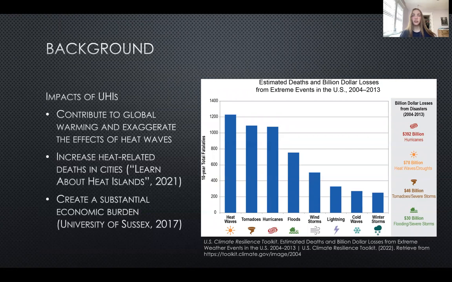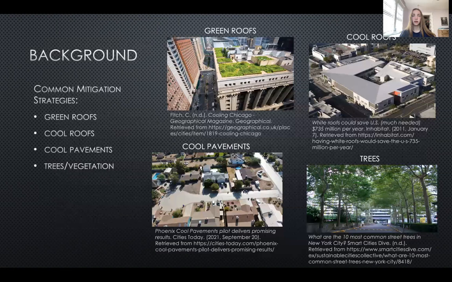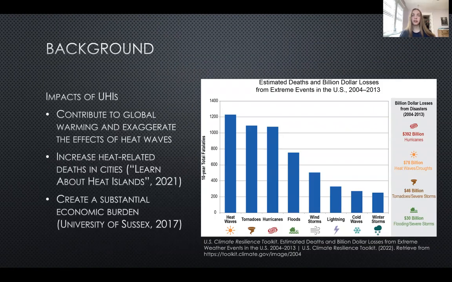To begin, UHIs contribute to global warming, particularly as cities expand to accommodate growing populations. Additionally, they increase heat waves and heat-related deaths, which are already the #1 cause of weather-related death in the US. Finally, by one estimate, the total economic cost of climate change could be 2.6 times higher when UHIs are considered than when not. The combination of these factors makes it clear that UHIs are a very real problem our cities and world face, which is why I chose this topic. I believe that understanding how best to combat UHIs is a key component of fighting climate change as a whole.